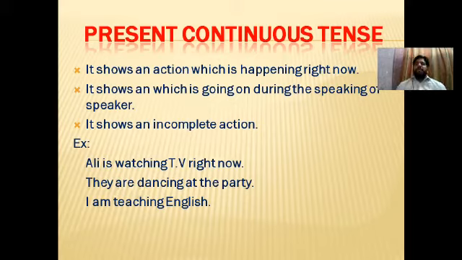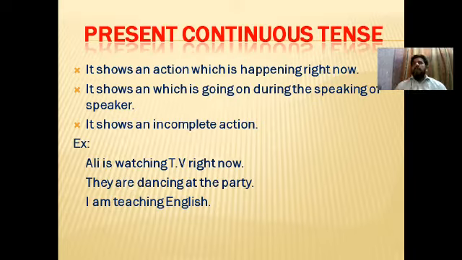For example, I say, I'm teaching English. I'm a speaker, and I'm speaking about my action, and at the time of my speaking, my action is going on. That's why I'm using present continuous tense: I am teaching English. Like your action is also going on: you are learning English. At the time of my speaking, your action is going on.